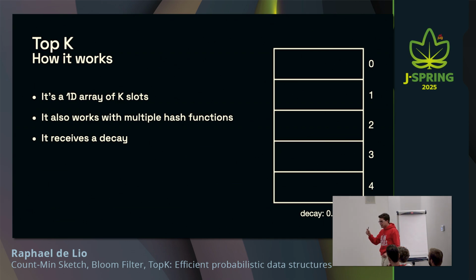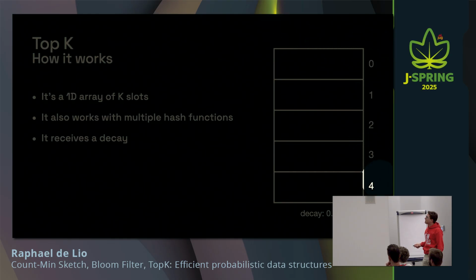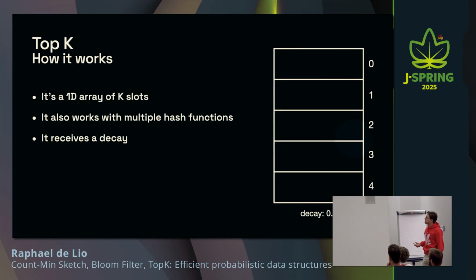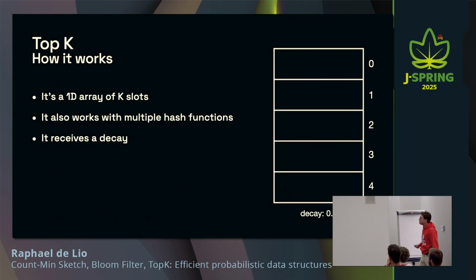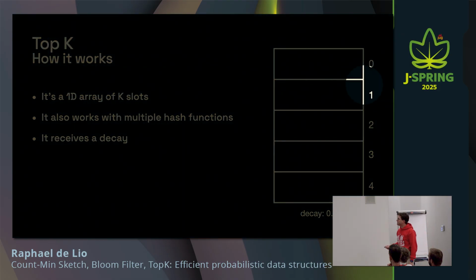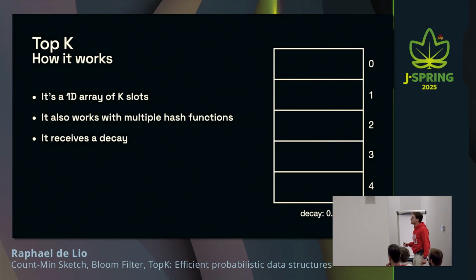The TopK can be a grid as well, but it can also be a one-dimensional array. For the sake of the example here, I'm going to use a one-dimensional array. What I'm trying to do here is find out what the 5 top elements in this data stream are, so I created it with 5 slots. That's a TopK of 5. When you create it, you also give it a decay, as you can see here. In this case, I gave the default one, which is 0.9, which I'm going to show you how it's used later on.